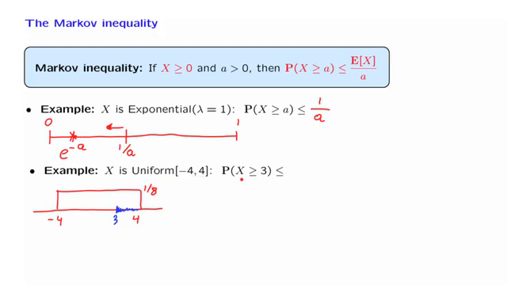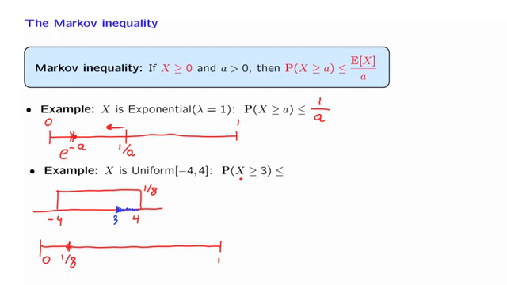So we know that this probability has a true value of 1 over 8, which we can indicate on a diagram here. Probabilities are between 0 and 1. We have a true value of 1 over 8. Let us see what the Markov inequality is going to give us.